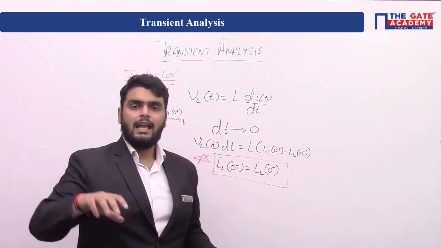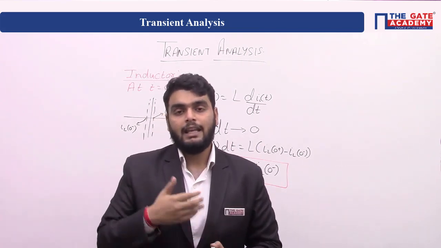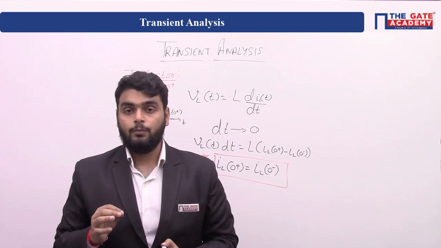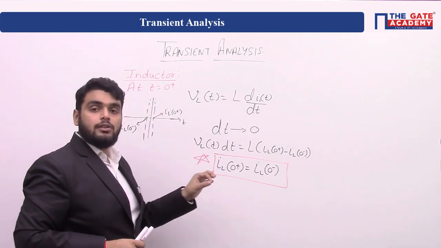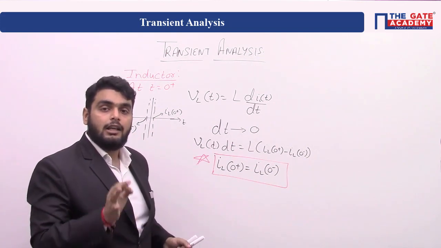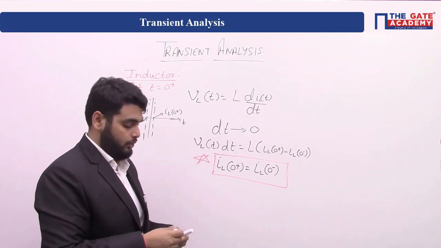Now see, if in a branch current is constant, what does it mean? It means there must be a current source, right? So at t equal to 0 plus, the current is the same. So inductor is always or generally changed into a current source.